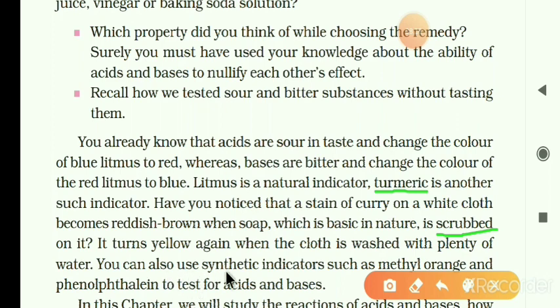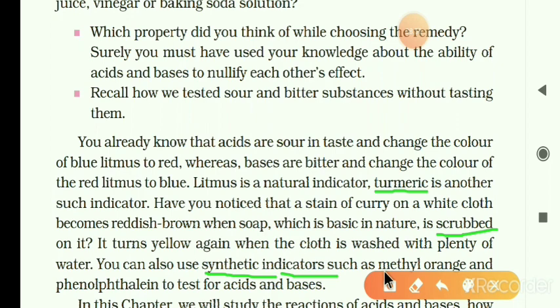You can also use synthetic indicators. What do we mean by synthetic indicators? A synthetic indicator is an indicator prepared from artificial substances, or prepared in the laboratory.